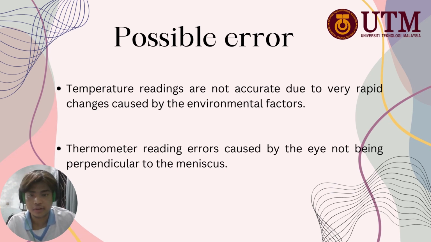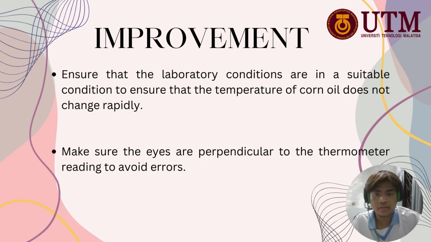Next is possible error. First, temperature readings are not accurate due to very rapid changes caused by environmental factors. Next, thermometer reading error caused by the eye not being perpendicular to the meniscus. Next is the improvement. The first one is to ensure that the laboratory conditions are suitable so that the temperature of corn oil does not change rapidly. Next, make sure the eyes are perpendicular to the thermometer reading to avoid error.